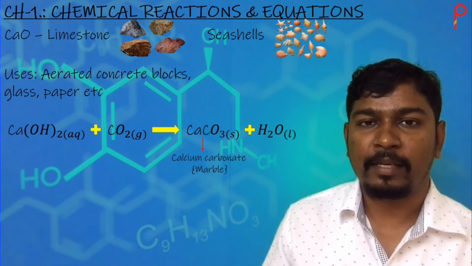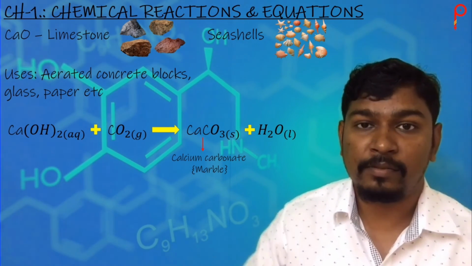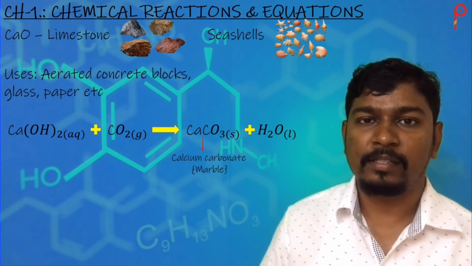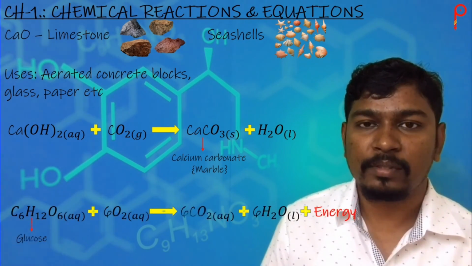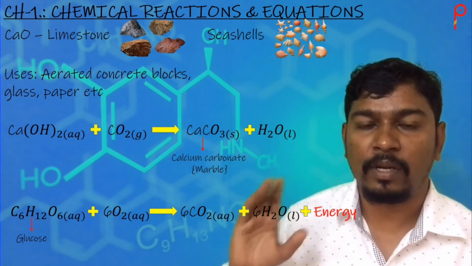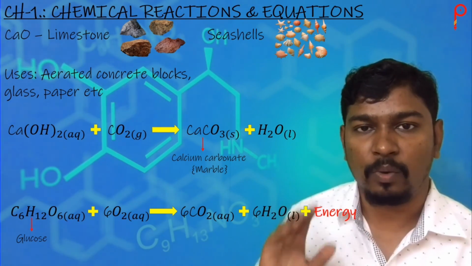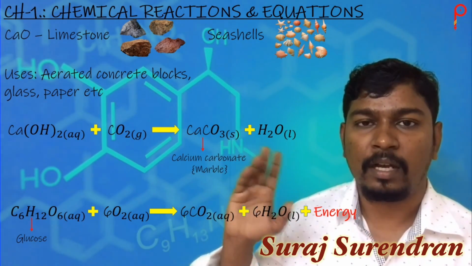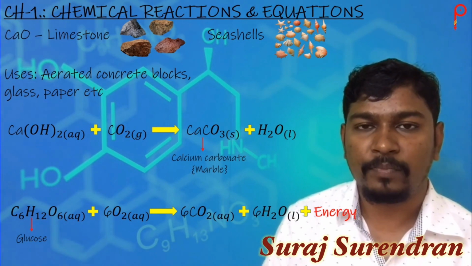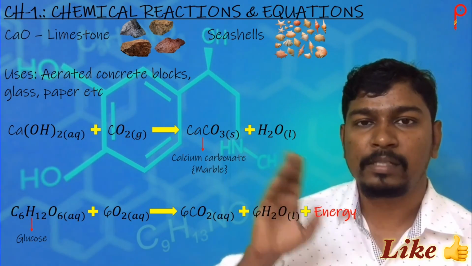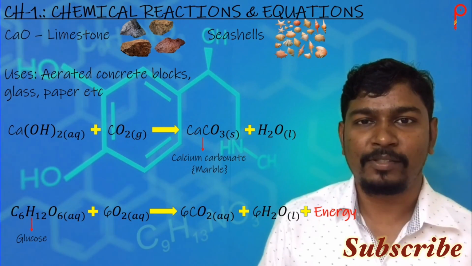So how can we write this chemical reaction of our digestive system itself? It is glucose, that is C6H12O6, plus reacts with oxygen, so O2, and gives carbon dioxide CO2, water H2O, plus energy.